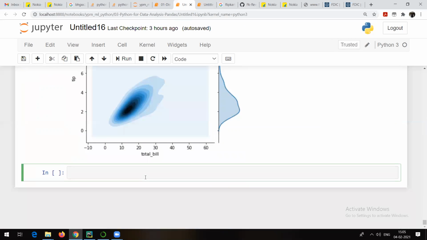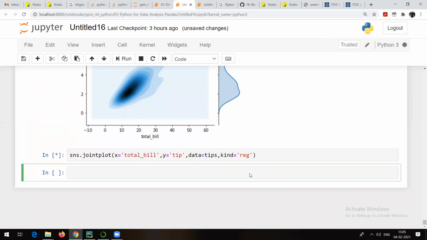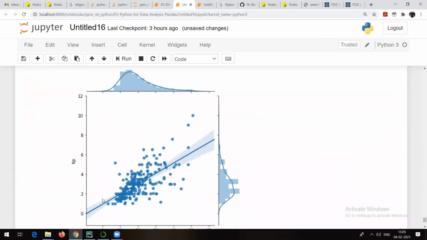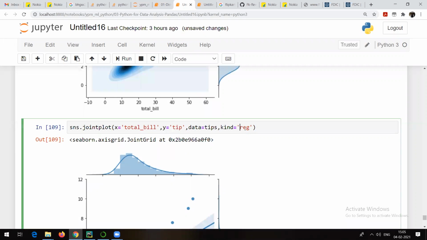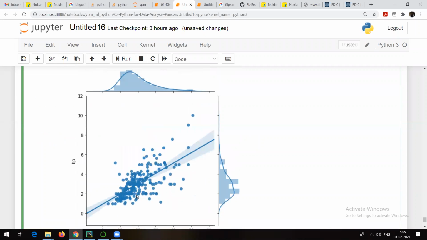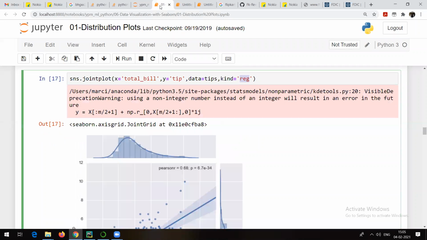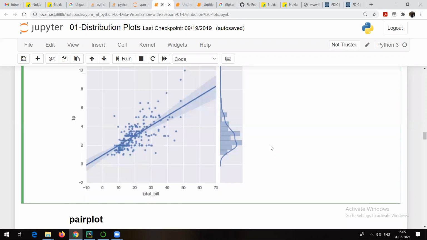Instead of KDE, if I talk about regression, yes, I can make use of reg. But remember that here we have a special plot for regression. You will be getting a line. I hope people remember the line of best fit. So this is nothing but the line of best fit. The equation of a straight line, we know, is y is equal to mx plus c. In linear regression, we already talked about the line of best fit. So kind is equal to reg is going to give you a line of best fit, which helps you understand the nature of the relationship between x and y.